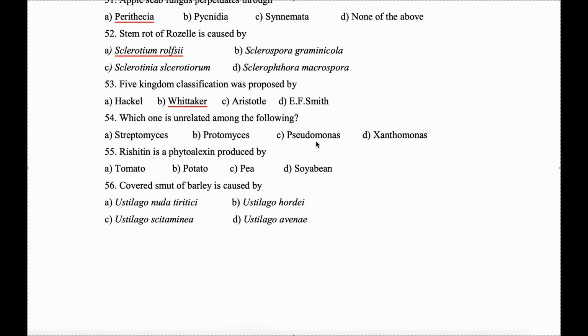Streptomyces, Pseudomonas, Xanthomonas are all bacteria, whereas Protomyces is fungi. So this is the odd one. 55. Rishitin is a phytoalexin produced by ber. Next, 56. Covered smut of barley is caused by Ustilago hordei.